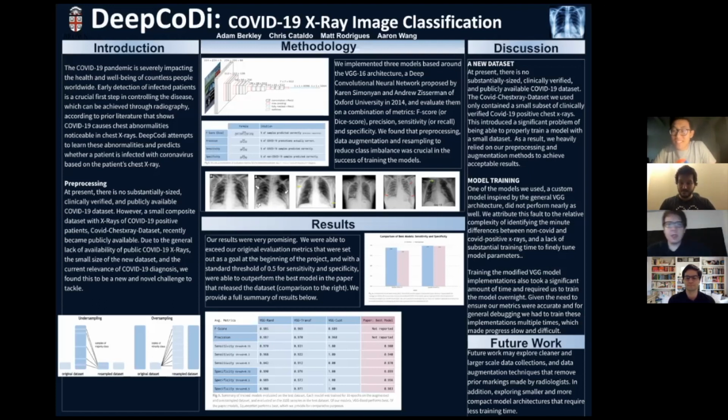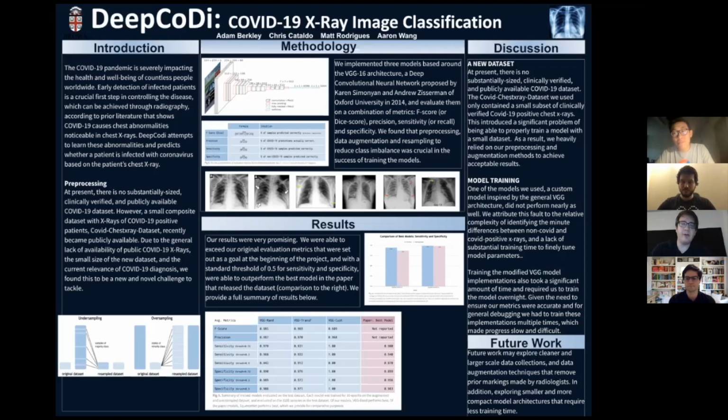Thanks, Adam. So in conclusion, we wanted to highlight a few observations from our project. So first, just to cover the data set, as Matt mentioned when introducing our project, there isn't a substantially sized, clinically verified, and publicly available COVID-19 data set. The data set we used for this project only contained a small number of COVID-19 positive chest x-rays. So this was initially a significant problem as we needed to have enough data to be able to properly train our models. As a result, we heavily relied on our pre-processing and augmentation methods to achieve acceptable results.